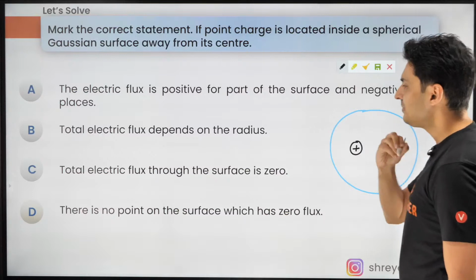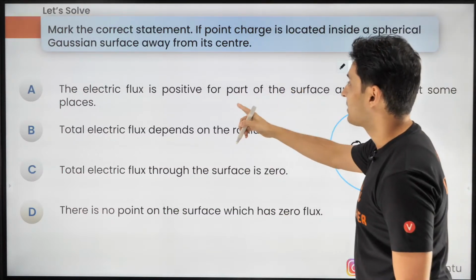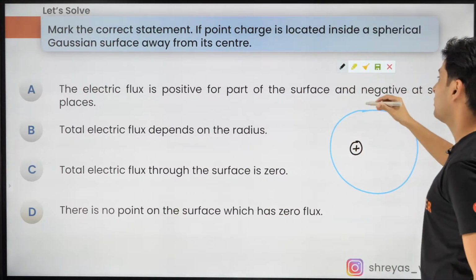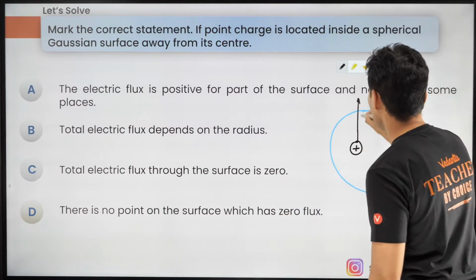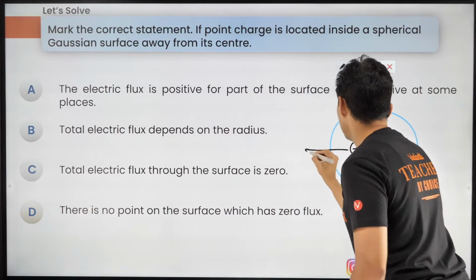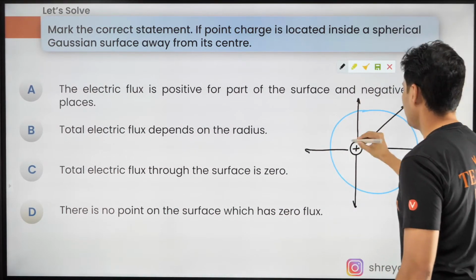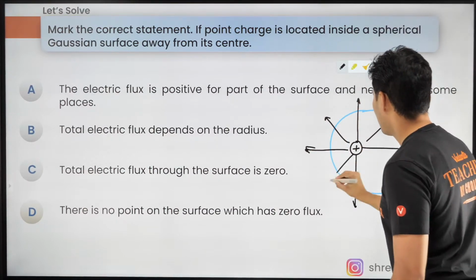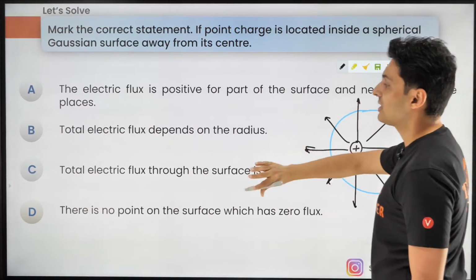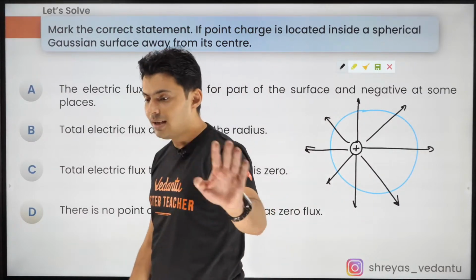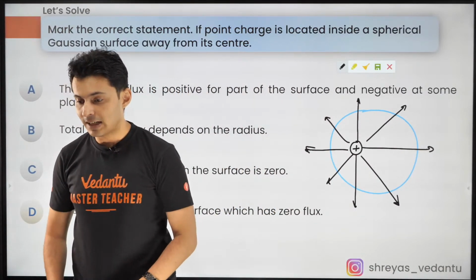Well, guys, the electric flux is positive for some part and negative for some part. How can that be? Because a positive charge will create field lines like this, right? Everywhere the flux is positive.